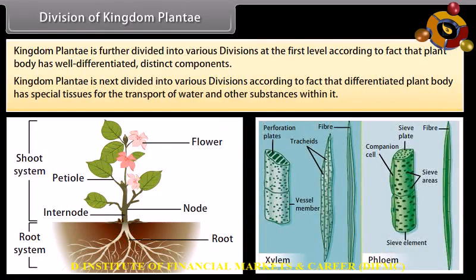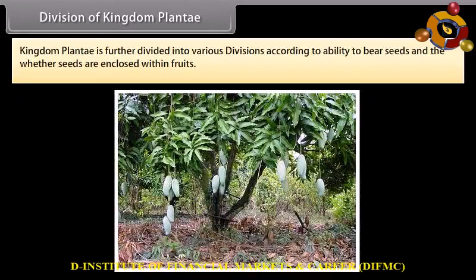Kingdom Plantae is next divided into various divisions according to whether the differentiated plant body has special tissues for the transport of water and other substances within it. Kingdom Plantae is further divided into various divisions according to the ability to bear seeds and whether seeds are enclosed within fruits.